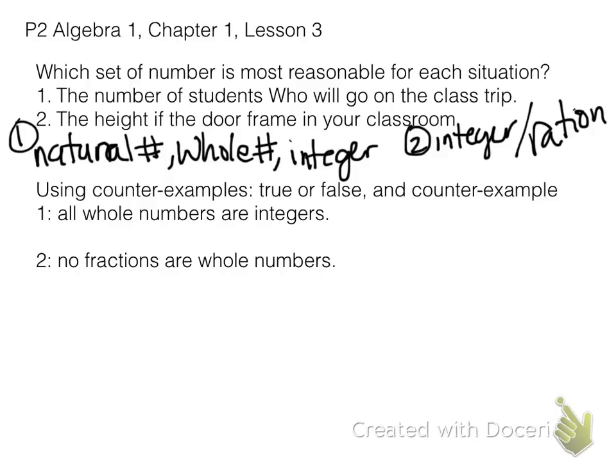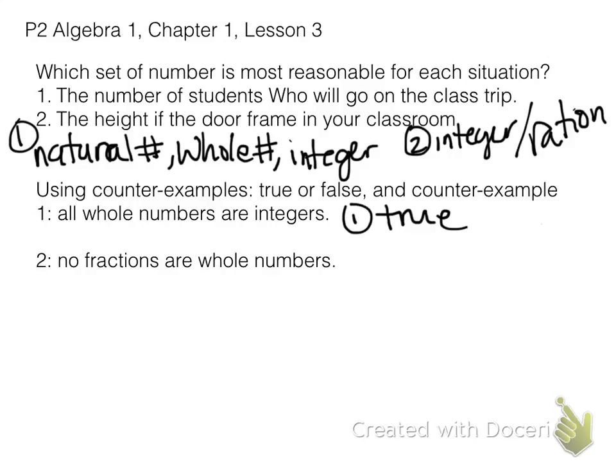All right, using counterexamples, true or false, and then if the statement is false, we provide a reason why it's false. So for number 1, it says all whole numbers are integers. Well, are all whole numbers integers? Remember, whole numbers are 0, 1, 2, 3, 4, and so on. So yes, actually, they are all integers. So true. No counterexample needed because the statement is true.